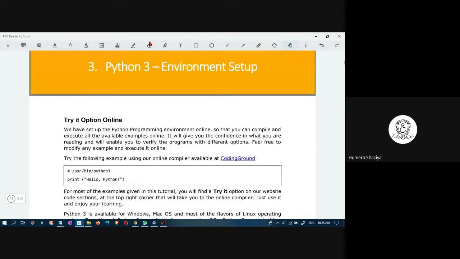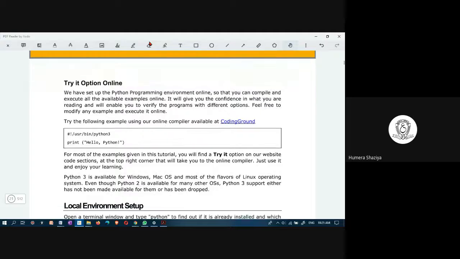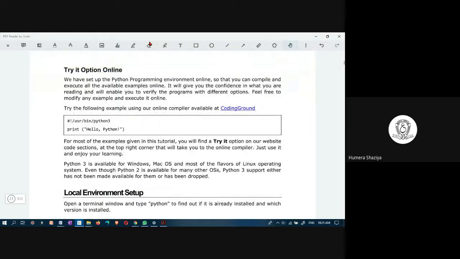Python 3 environment setup. As we discussed, just a single statement is enough for printing the hello world statement. You just write print and Hello Python.